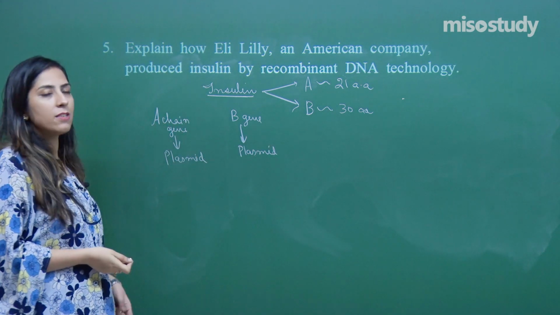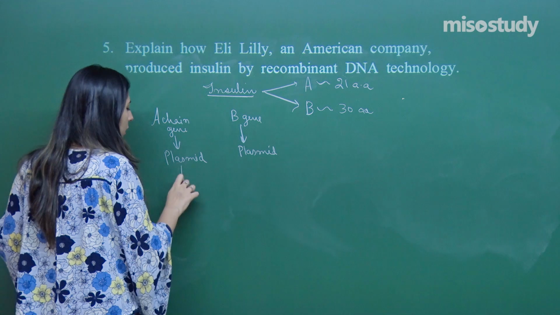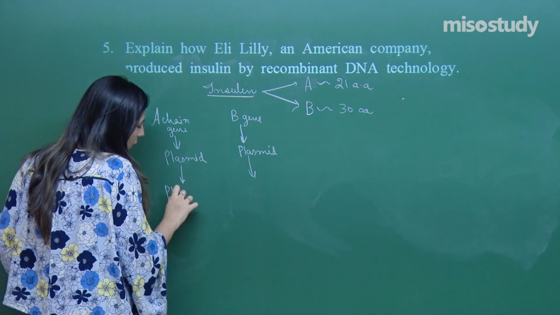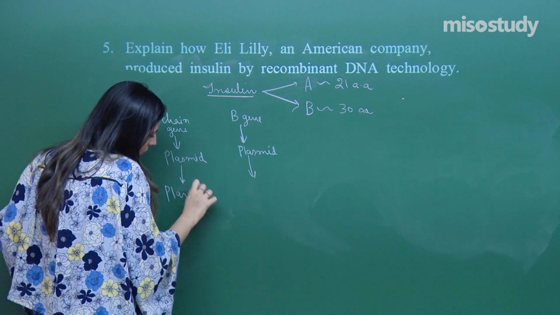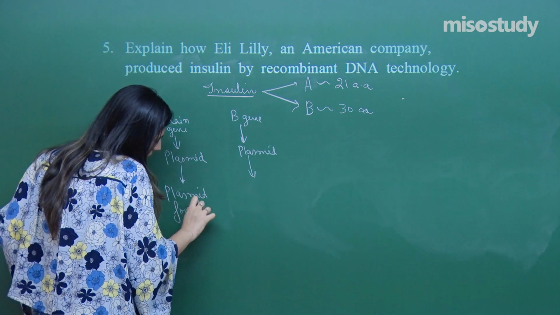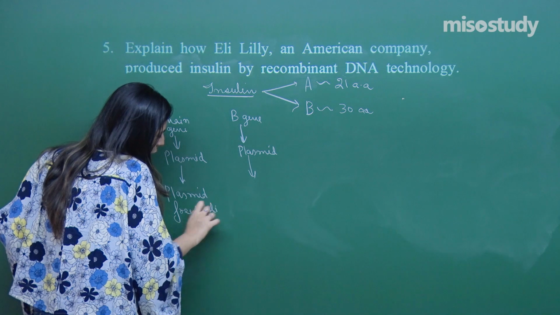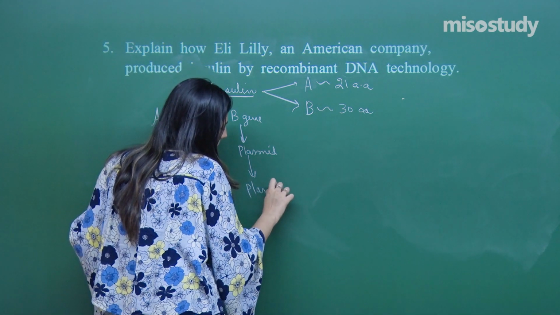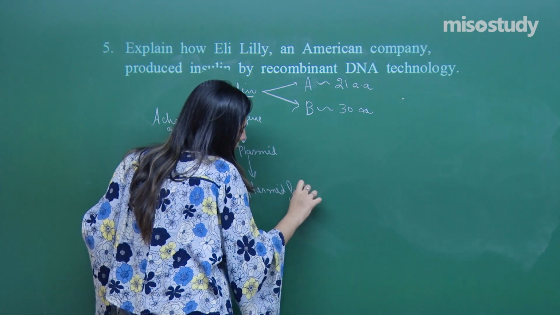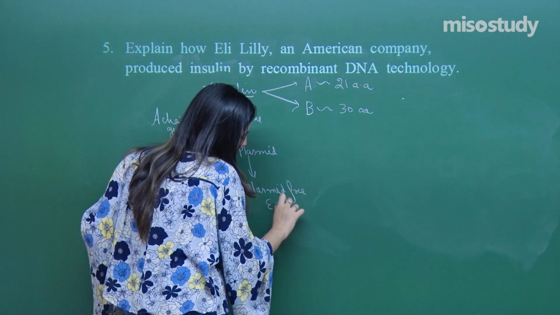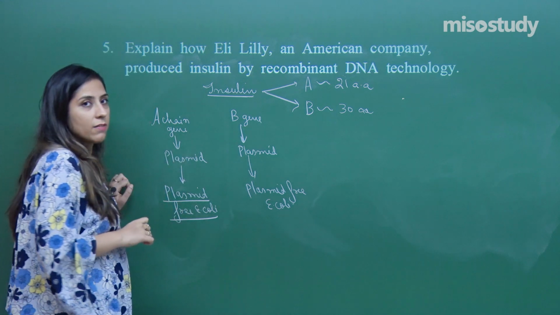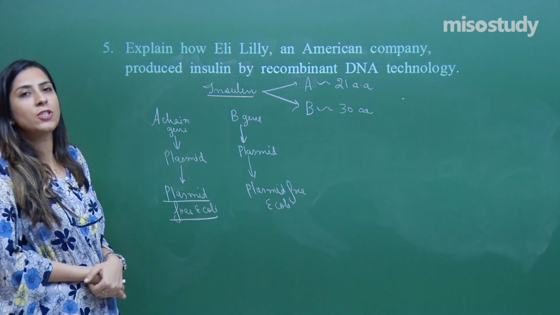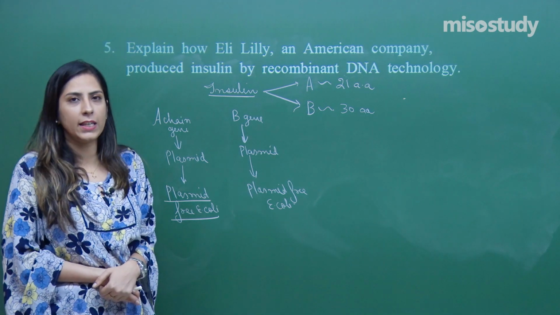Later on, these plasmids are allowed to enter into plasmid-free E. coli. What is a plasmid, other than being a vector? You have to define plasmid. A plasmid is an extra chromosomal DNA.